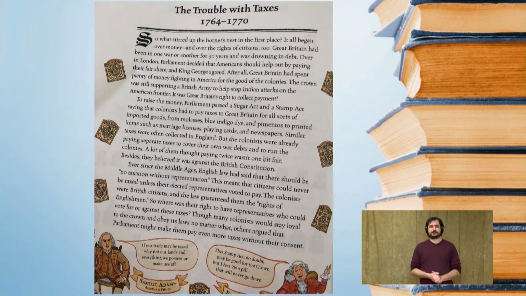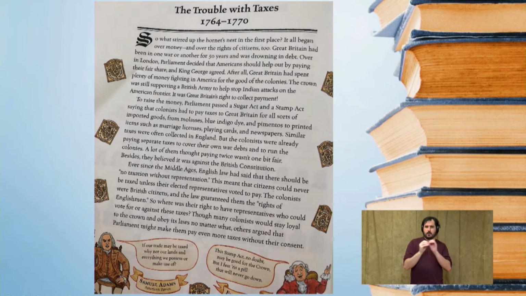Ever since the Middle Ages, English law had said that there should be no taxation without representation. So that's not something new that the colonists were saying. This has been the way. This meant that citizens could never be taxed unless their elected representatives voted to pay. The colonists were British citizens, and the law guaranteed them the rights of Englishmen. So where was their right to have representation who could vote for or against those taxes?